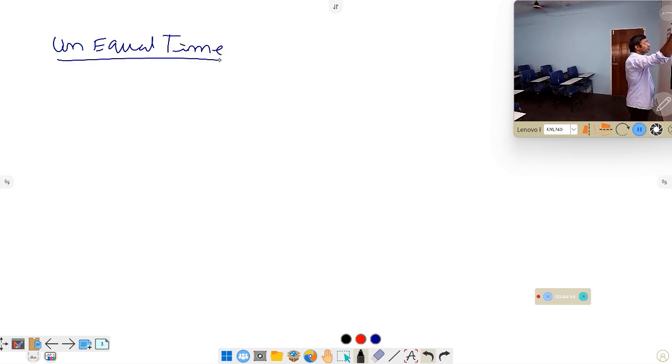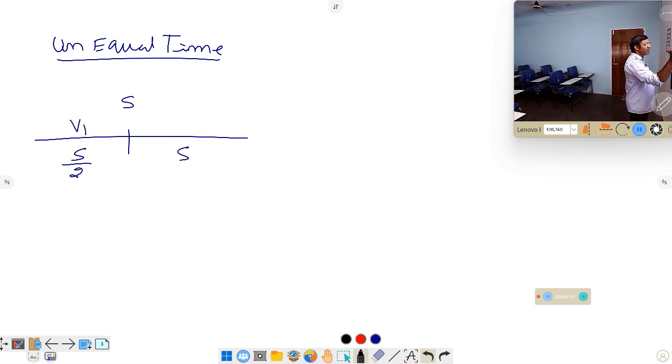Unequal time based problem. In the case of unequal time based, this is the concept. A car is traveling on a straight road, covers the total distance in two equal parts. Two equal parts means the total distance is S, covering the first half of the distance with the speed v1, the second half of the distance with the speed v2. What is the average speed?